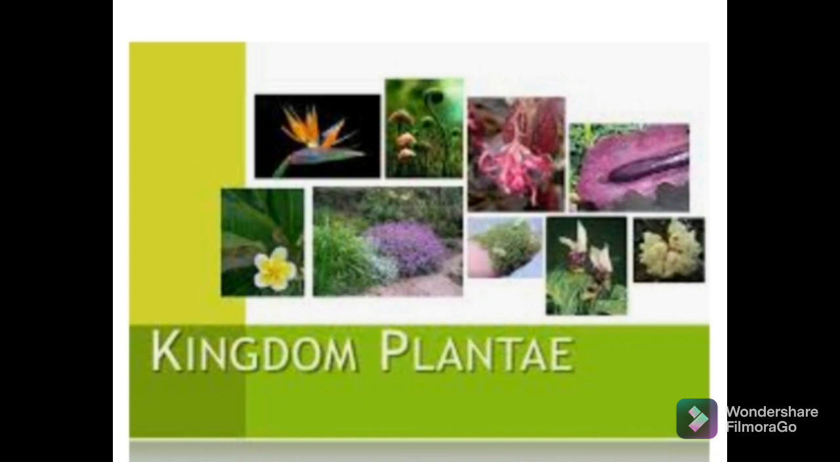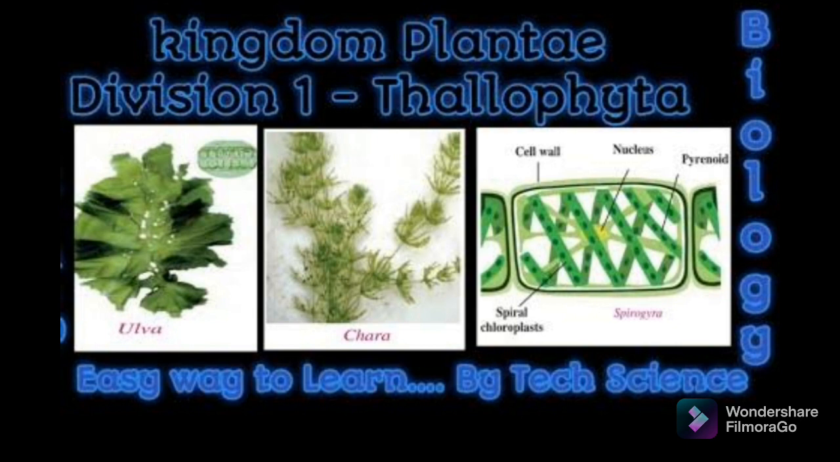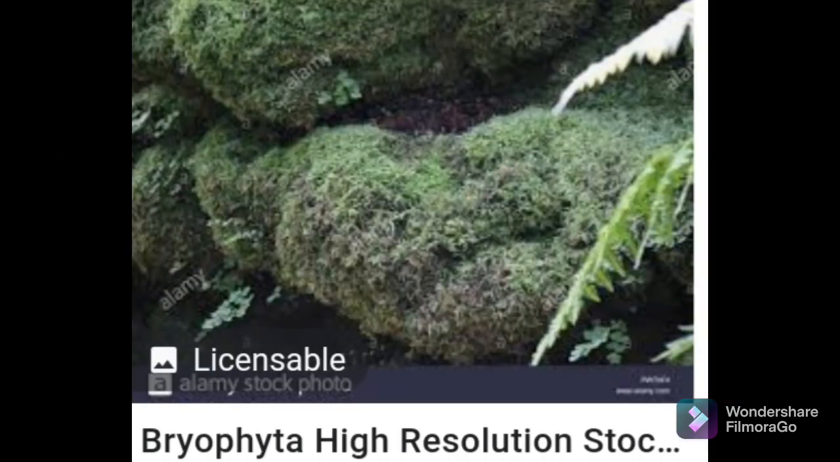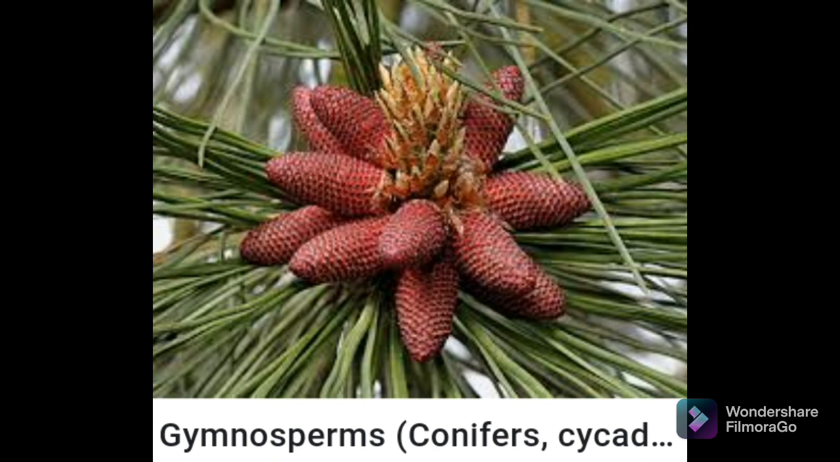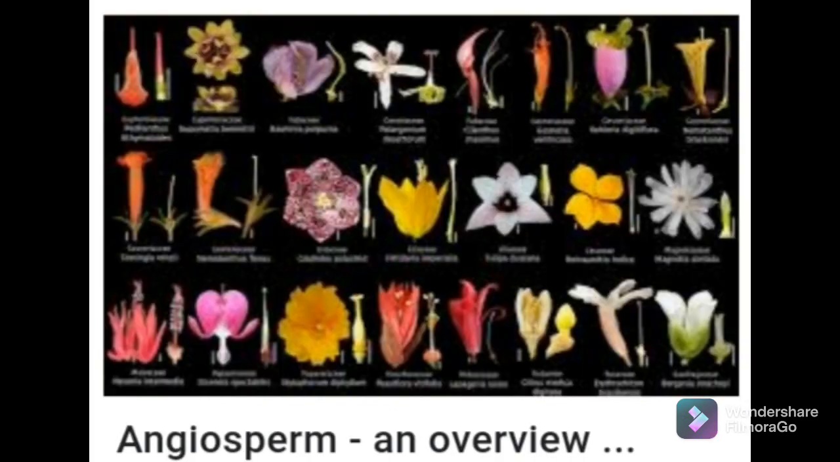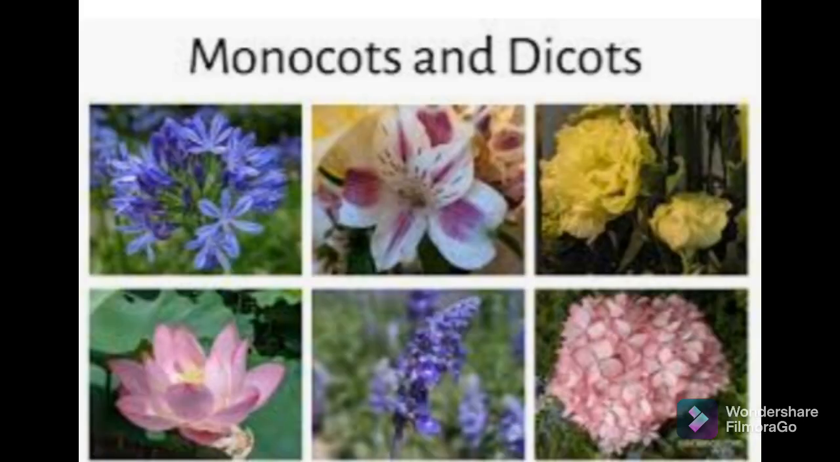These criteria are used. Plants which are not differentiated into different body parts, that division is called Thallophyta. Then if they are differentiated, there are again two types, Bryophyta and Pteridophyta. Then seed bearing plants are called phanerogams. If seeds are naked, then they are called gymnosperms. If seeds are enclosed in a fruit, then they are called angiosperms. Again, angiosperms are classified into monocot and dicot.